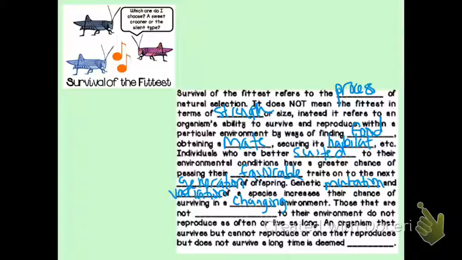This means, though, that those that are not adapted to their environment do not reproduce as often or live as long. And so this is going to mean that an organism that survives but cannot reproduce, or one that reproduces but does not survive long, is deemed unfit for that environment.